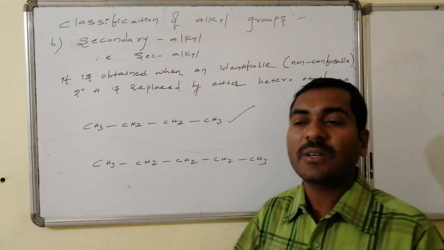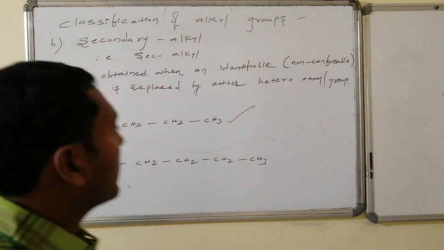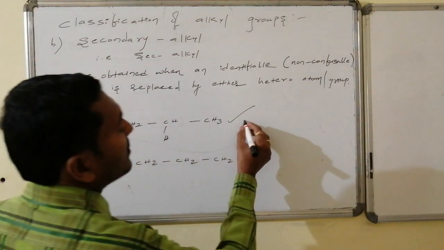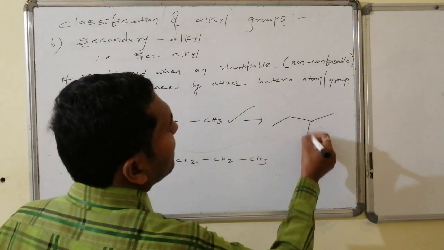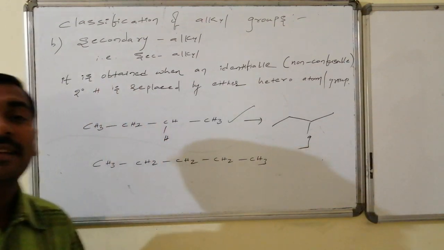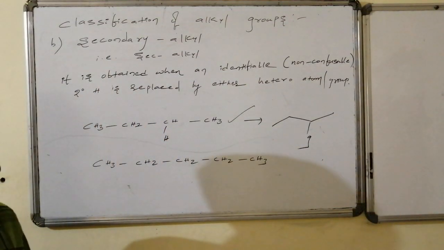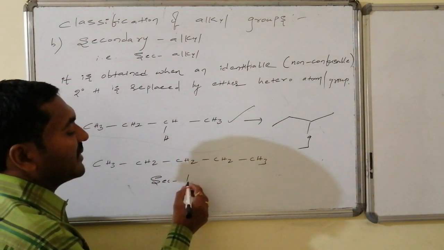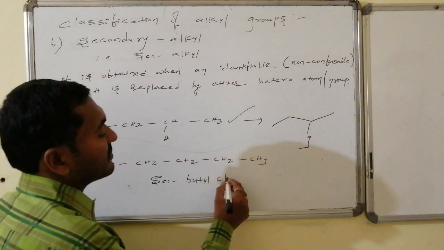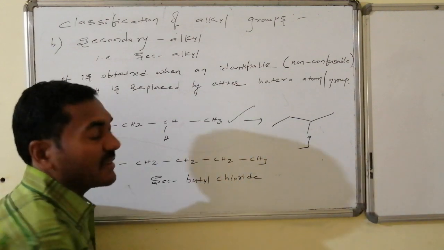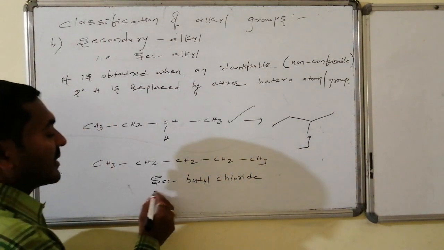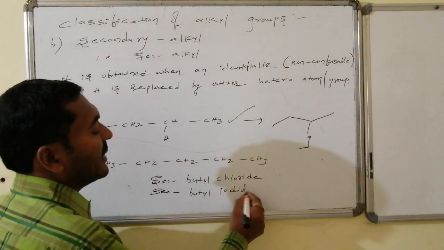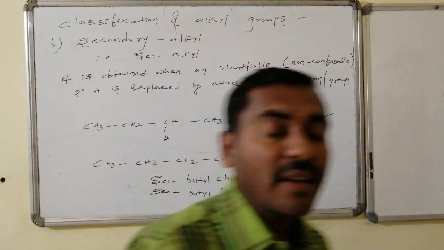So in the case of the butane system, if one of the secondary hydrogens is replaced by a group, whatever compound is obtained is said to be secondary butyl. If that group is chlorine, it is said to be secondary butyl chloride. If it is iodine, it is known as secondary butyl iodide. In that way, naming is provided for the secondary alkyls.